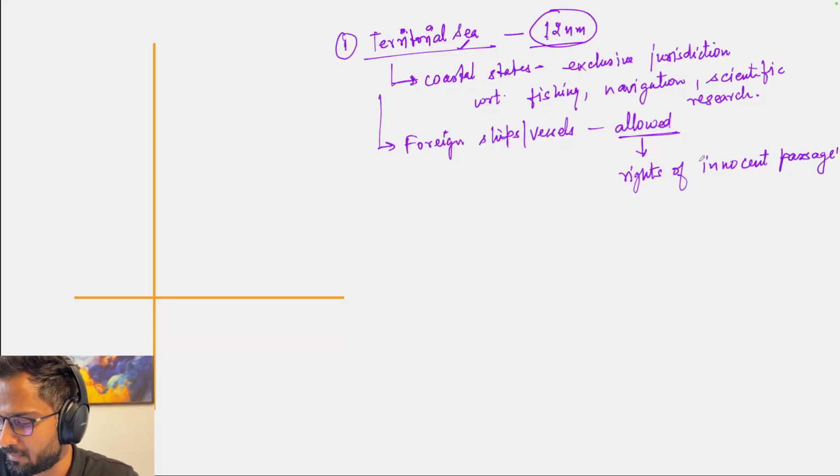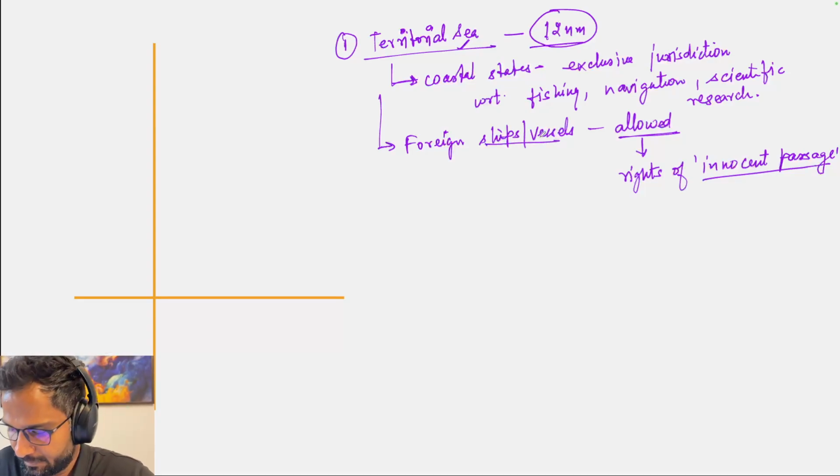Right of innocent passage means that the ships and the vessels should be provided safe passage as long as they are not hampering or threatening the security of that coastal state. So these foreign vessels have the right for innocent passage in the territorial sea, provided that they are not a threat to the security of the coastal state. So foreign vessels are allowed here. These lines could be there in the prelims examination.